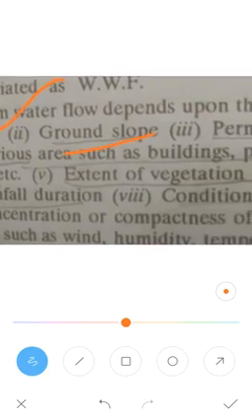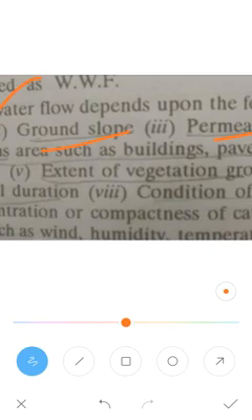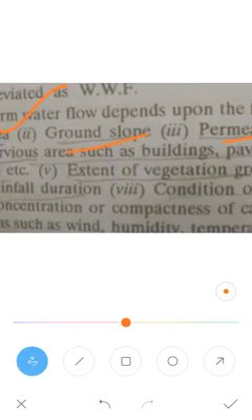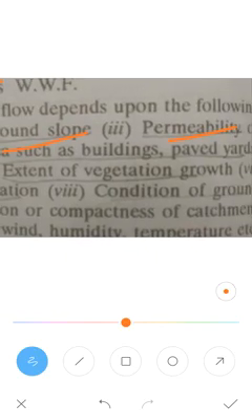Next is the permeability. If the permeability of the ground is very small, the movement of the runoff will be very high. Next is the extent of the vegetation growth. The higher the greenery, the more absorption will take place by the soil. So that also depends upon the vegetation growth.